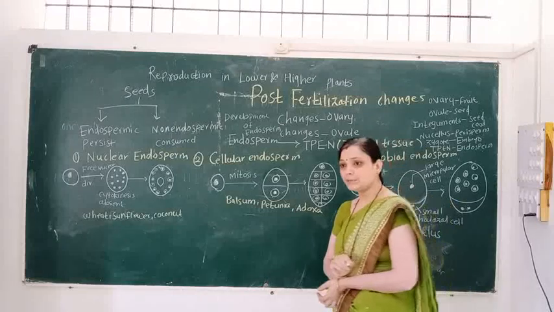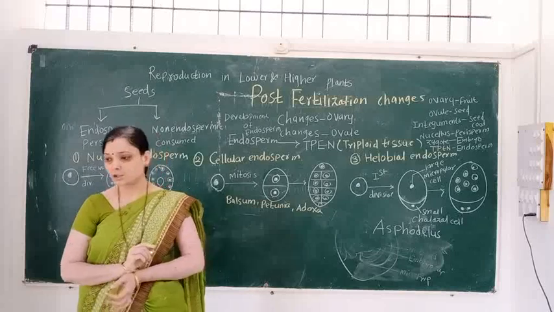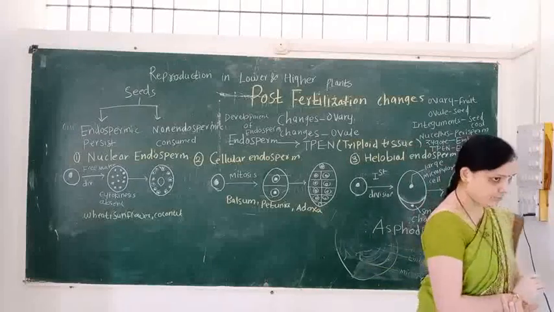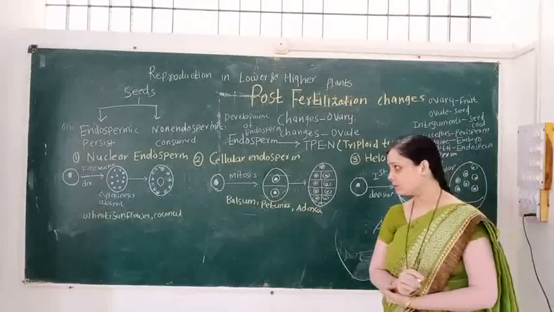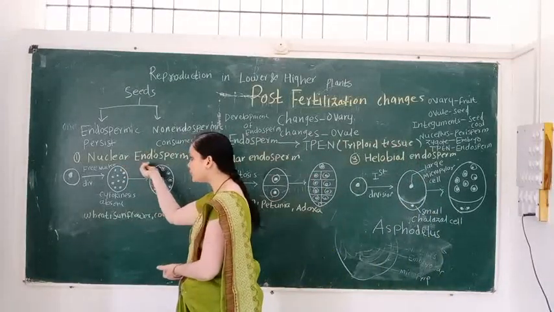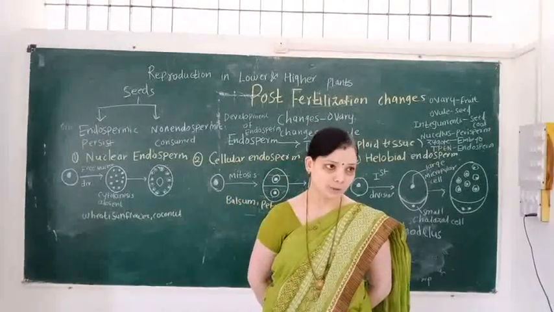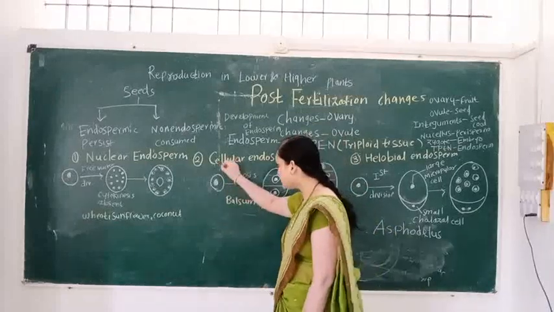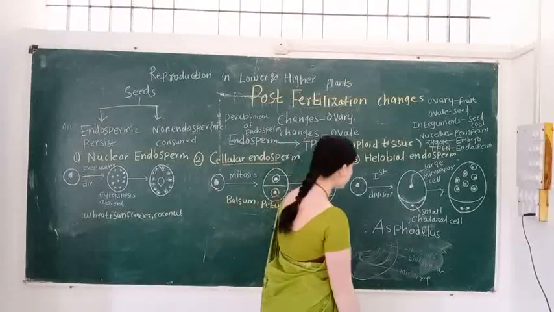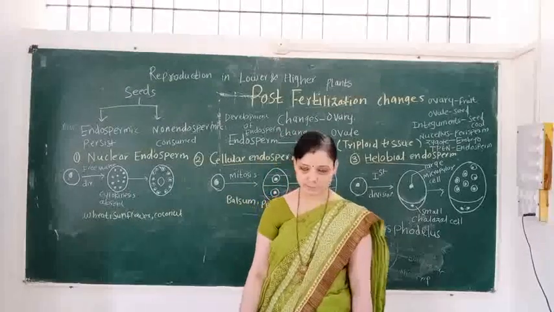Then in the development of the endosperm, three types of endosperm are present. The first type is nuclear endosperm, the second type is cellular endosperm, and the third type is called helobial endosperm.